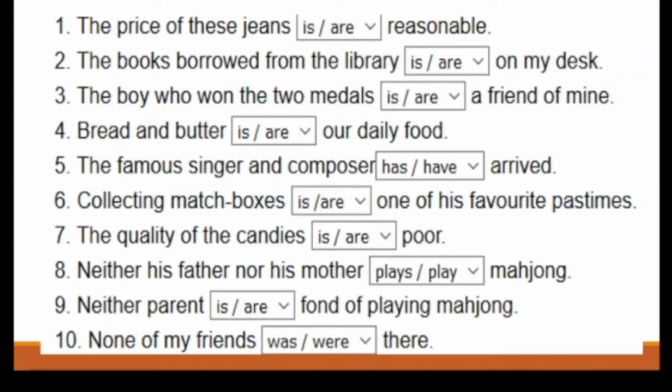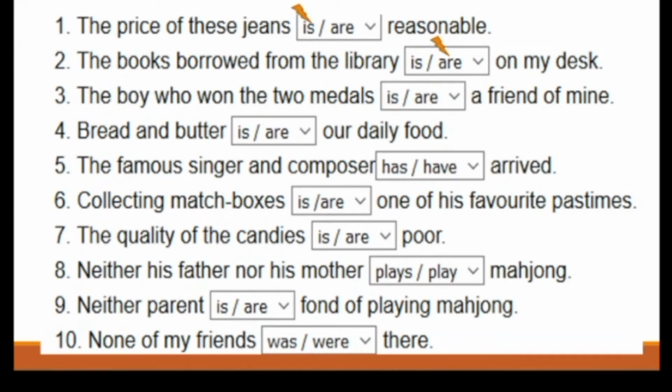So now let's try to answer this short activity. Number 1. The price of these jeans are reasonable. The answer is is. Why is? Because the subject is the price. Number 2. The books borrowed from the library are on my desk. The answer is are. Why are? Because the subject is the books.